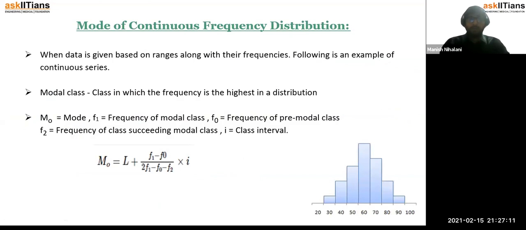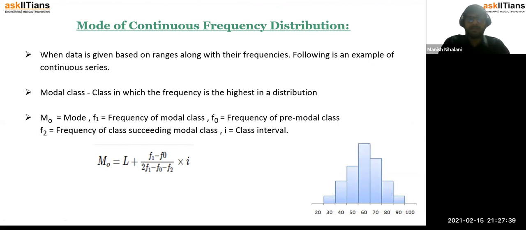Now let's talk about mode. Okay, now the best part of this is, if you feel that I'm going a little fast, you can rewind your video and relearn the same thing, because that is the technological advantage of online learning, right? So let's quickly now talk about the mode of a continuous frequency distribution.